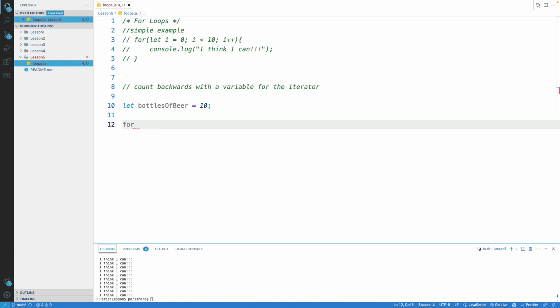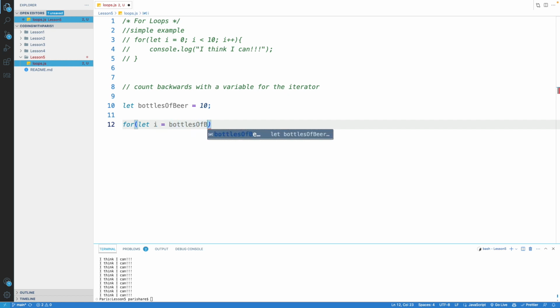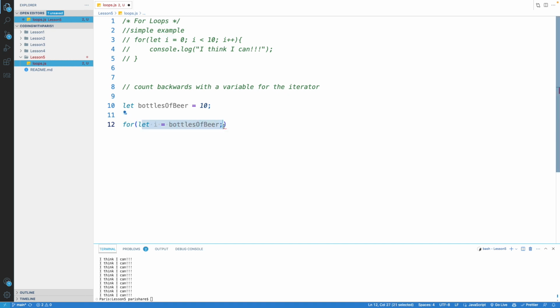So for, again, open parentheses. You don't have to put a space in between the two. Let's set our variable i again, and we'll set it equal to bottlesOfBeer. So now you'll see here that we're setting this variable equal to bottlesOfBeer, so that would be 10 if we were to fill that variable in. So that's the first expression. Now let's set the second expression, where we're saying we want this to repeat until i is greater than 0.